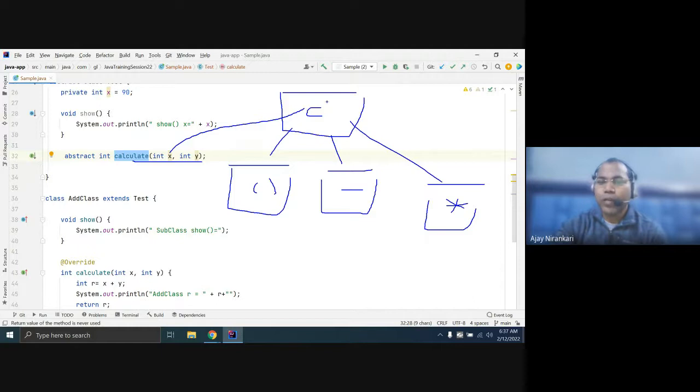So the logic of this calculate method here is just giving the signature, just the definition. This is my syntax. Calculate must take two inputs and return one output. But what it does after taking input will be decided later.